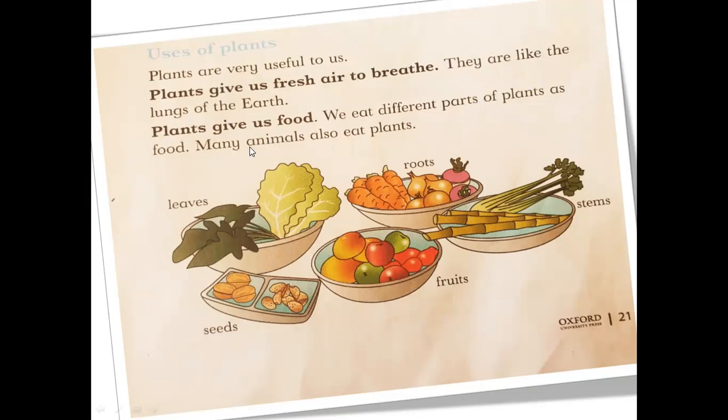In this paragraph, they are talking about two things. The first one is that plants give us fresh air to breathe, and the second one is that plants give us food. First, we will discuss this briefly, then in later slides, we will discuss it in detail. So let's talk about how plants give us fresh air to breathe.